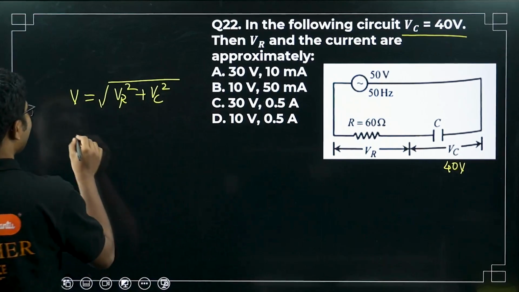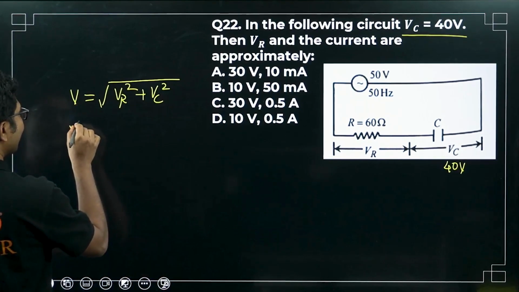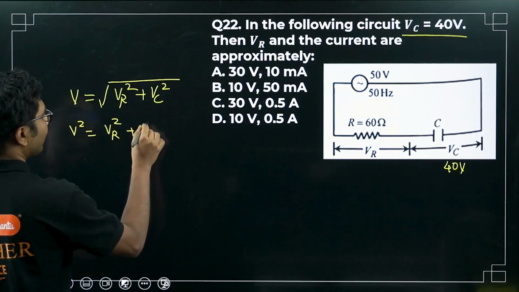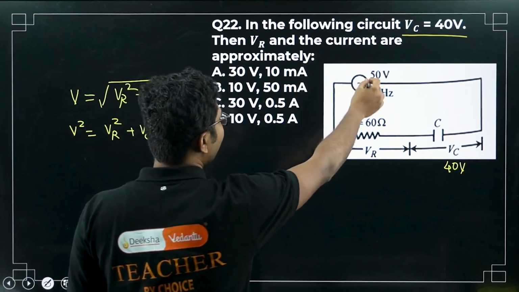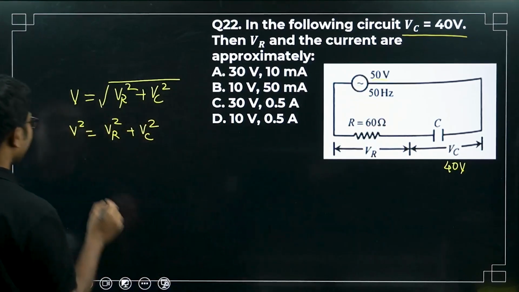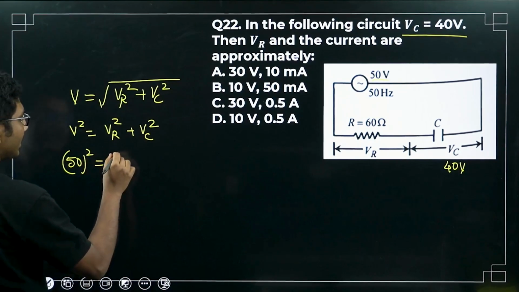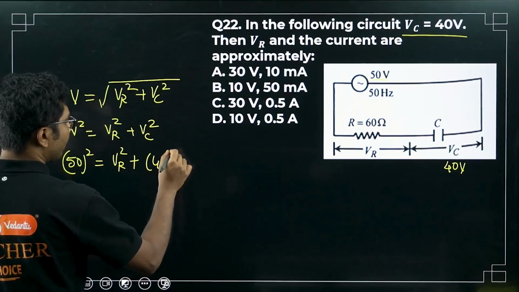As I said, there will be a lot of cases when they will try to fool you, but we will use simple mathematics as much as possible. So V is given as 50 volts. So 50 square equals VR square, which we are trying to find, plus VC, which is given as 40 volts, so 40 square.